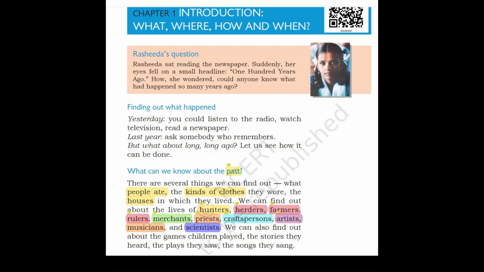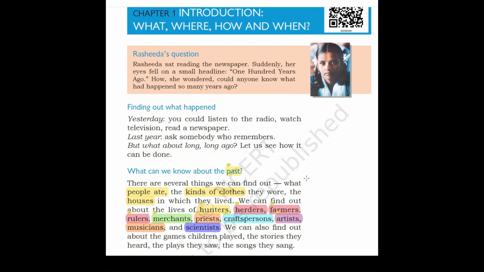Today we are going to do your history textbook chapter number 1 introduction: what, where, how and when. In this chapter we shall know whatever we can know about the past. Now what do you understand by past? Past means something which no longer exists now, something which has gone by.